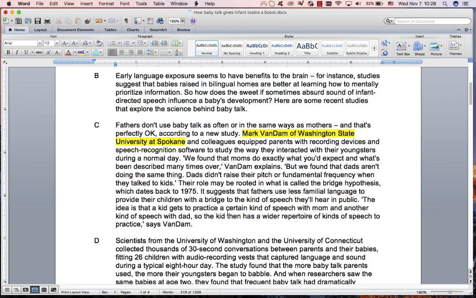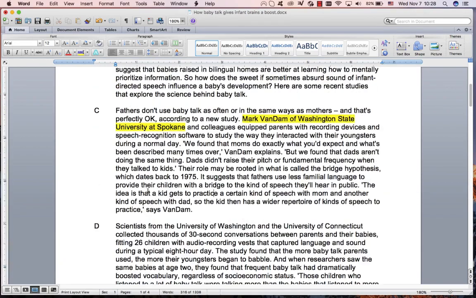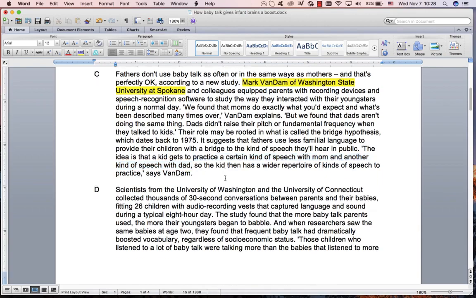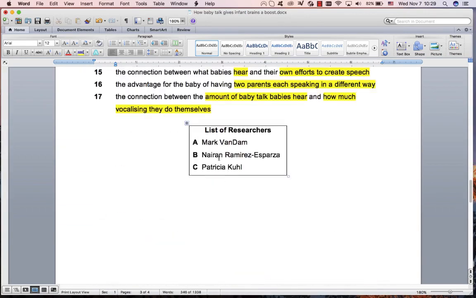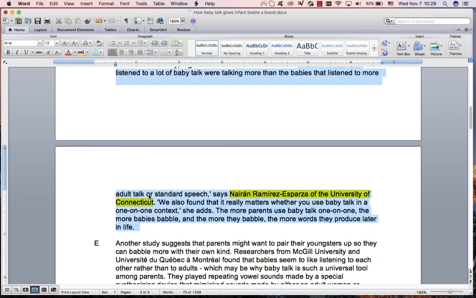But we saw that this one is probably this one, two parents speaking in a different way. So 16 is A. It's probably that over there. Then this woman is over here, and it starts over there where she talks. So it's somewhere over there probably. Those who listen to a lot of baby talk were talking more than the ones that listen to adult talk.